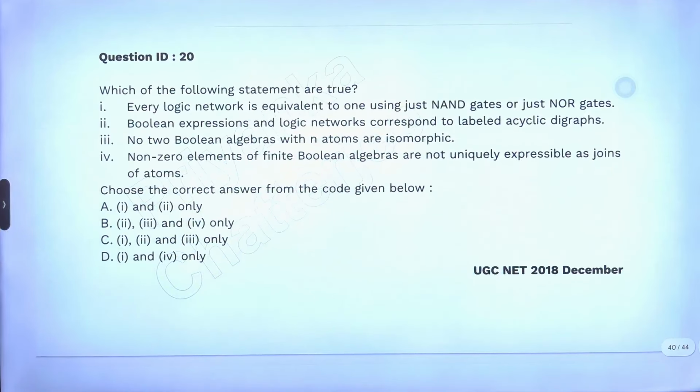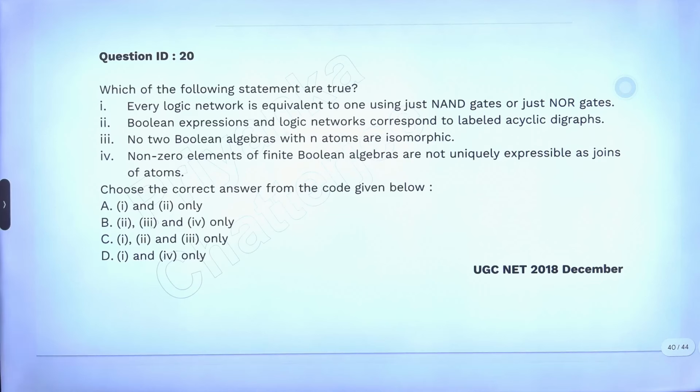Now see, do this one. This is a theory question.